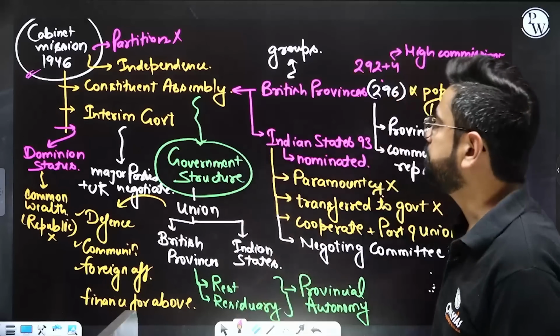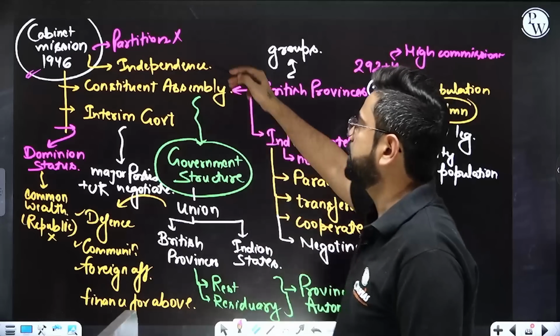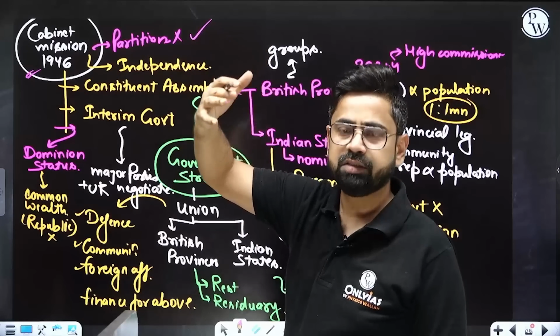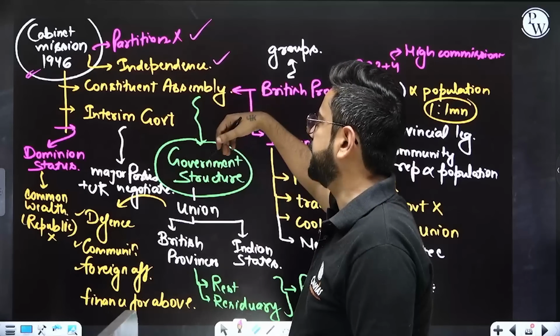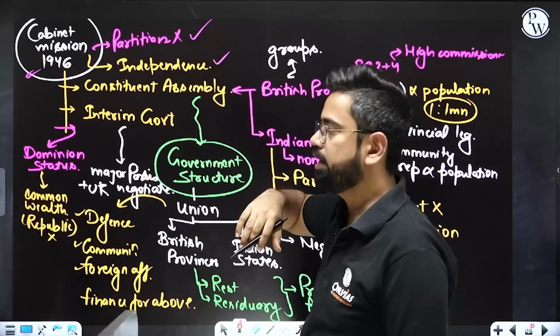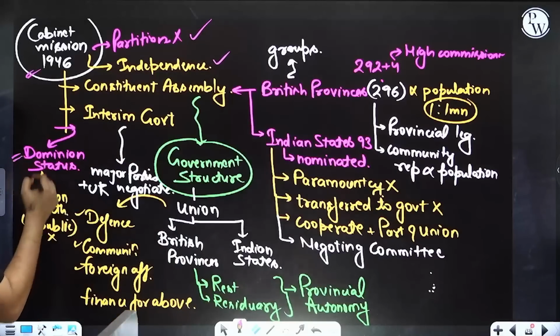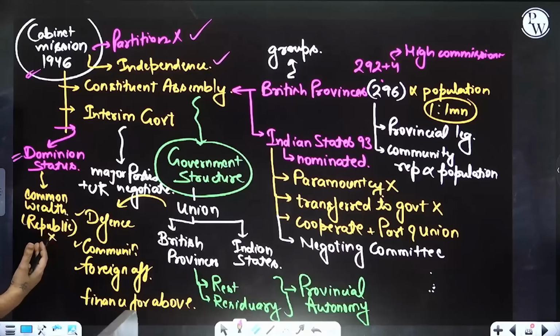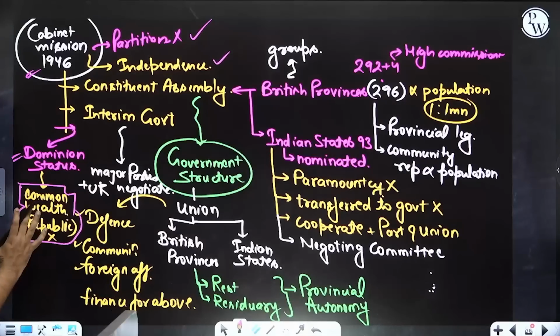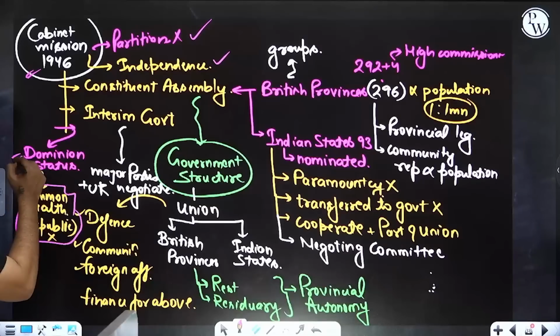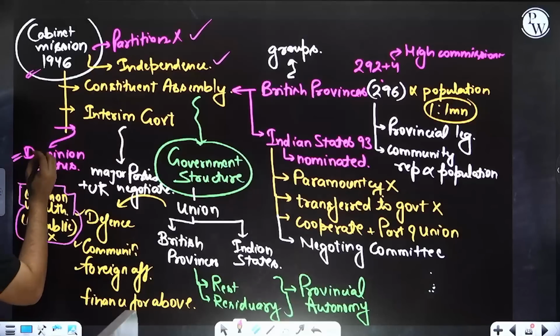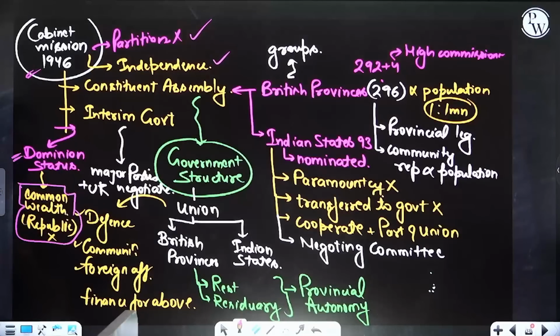So in Cabinet Mission, first of all, they said that partition is not at all the answer, right? And the only thing is independence, and completely we have to get independence. Plus, initially there will be some dominion status, and then we can decide. What they were proposing is that we can still be part of the Commonwealth if we don't become a republic. If we decide that dominion status is fine with us, we can still stay with Britain, but by our own choice.